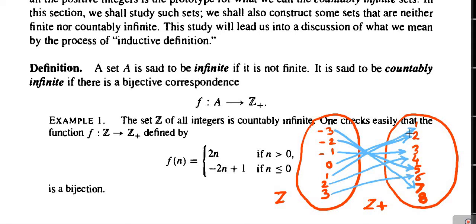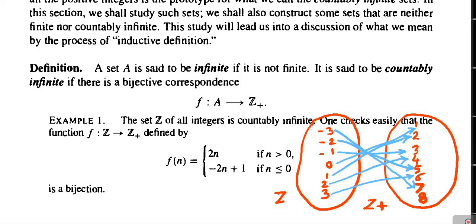So, such are the images of elements of the domain in the range set. Now, here we observe that every element of the domain has a distinct image in the codomain. As every element of the domain has a distinct image in the codomain, therefore it is an injective mapping. And every element of the codomain, or every element of the range set, has its pre-image in the domain. As the pre-image of 8 is also present there in the domain, which is 4, which we have not written here. Therefore, this mapping is surjective also. So, this mapping is injective as well as surjective.